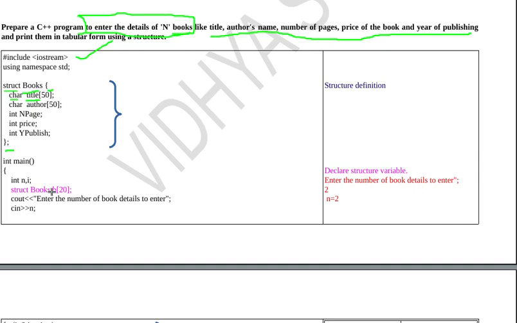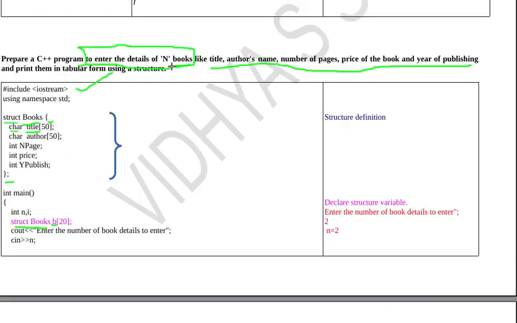Then this is the data type. While declaring an array, we need to follow the syntax: data type, then variable name, then array size. Here the data type is struct books, and my variable name is b, and array size 20, so that I can store 20 different book details.